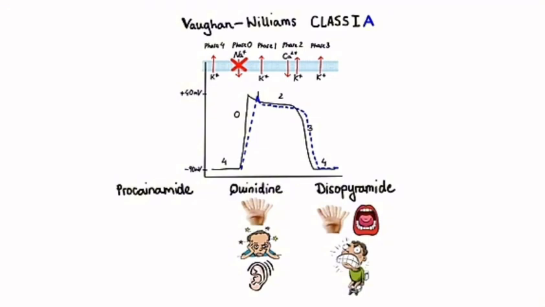Class 1A drugs include quinidine, procainamide, disopyramide. These are rate-dependent blockers of sodium plus conductance, with intermediate kinetics between 1B and 1C. They prolong cardiac action potential.